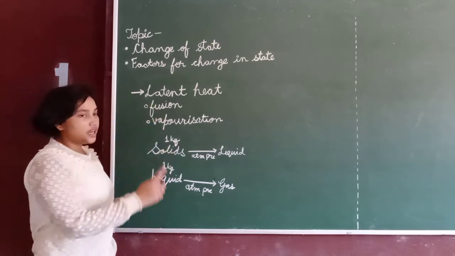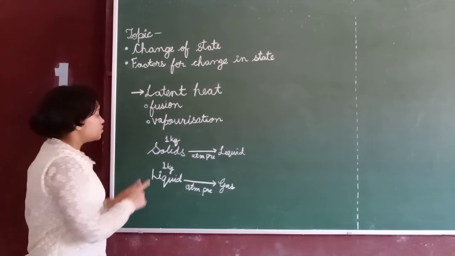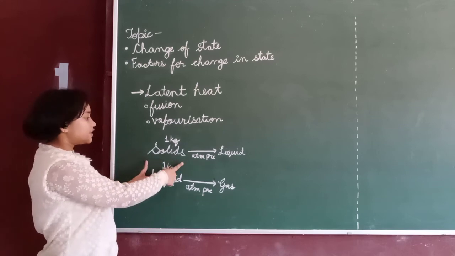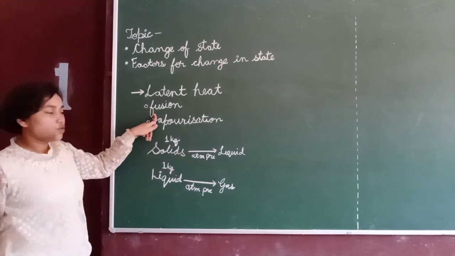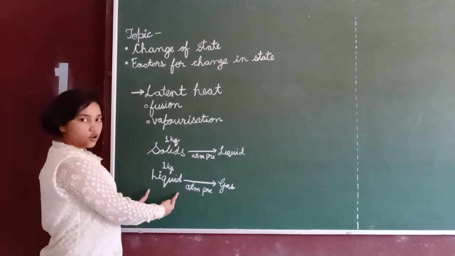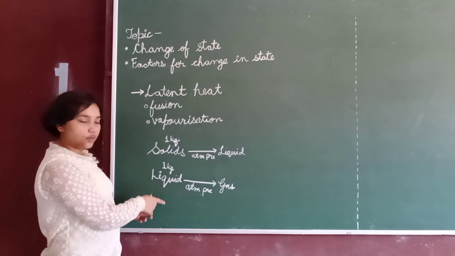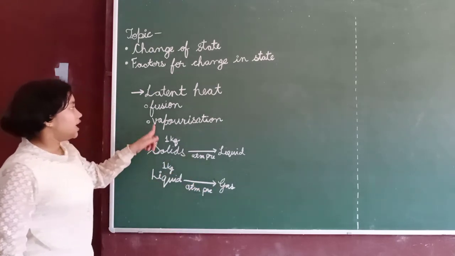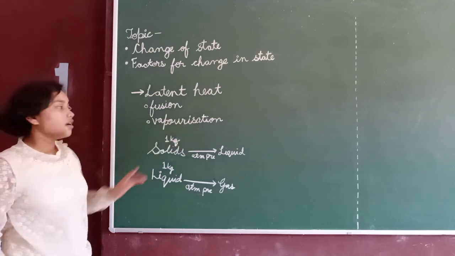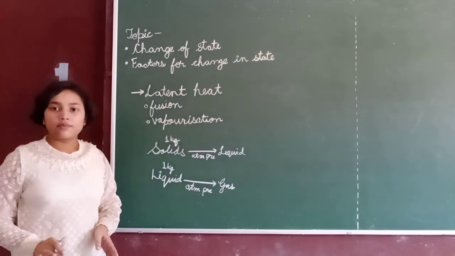The amount of heat energy required to change 1 kilogram of solids into liquids at atmospheric pressure is called latent heat of fusion. And the heat energy required to change 1 kg of liquids into gas at atmospheric pressure is called latent heat of vaporization. So here we are done with the chapter.